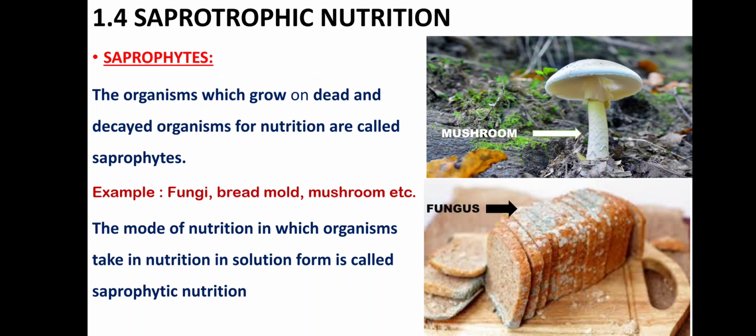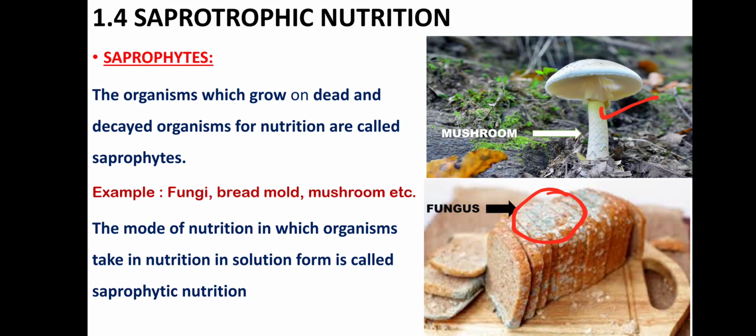This mushroom, even wild mushroom, is seen everywhere in the monsoon season or in the rainy season. It grows on wood, or on leather, or even on certain types of other organic materials. The second example you will be able to see here is the fungus which grows, that is called bread mold or fungus.